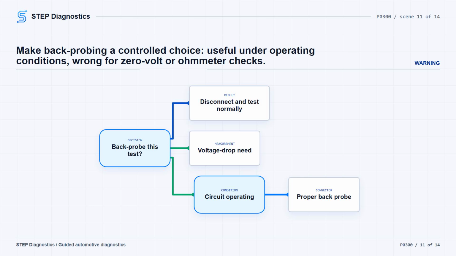Back probing is the wrong move for a single-point voltage check where 0 volts is possible, because you cannot tell a true 0 from a bad probe contact. Disconnect the circuit and test normally. It is also the wrong move for ohm meter continuity or open circuit checks between 2 points. Disconnect and isolate the circuit, then test it normally.